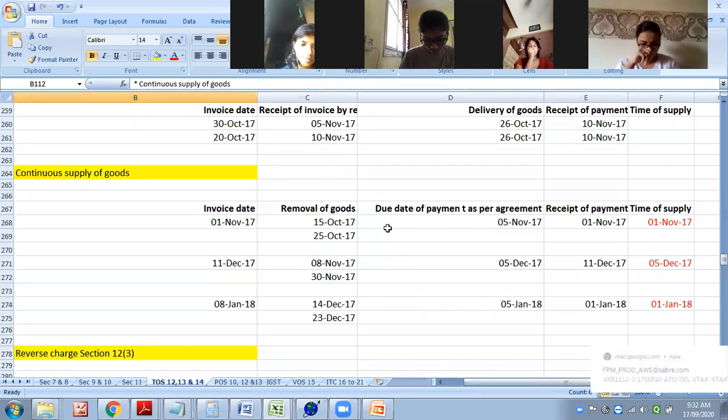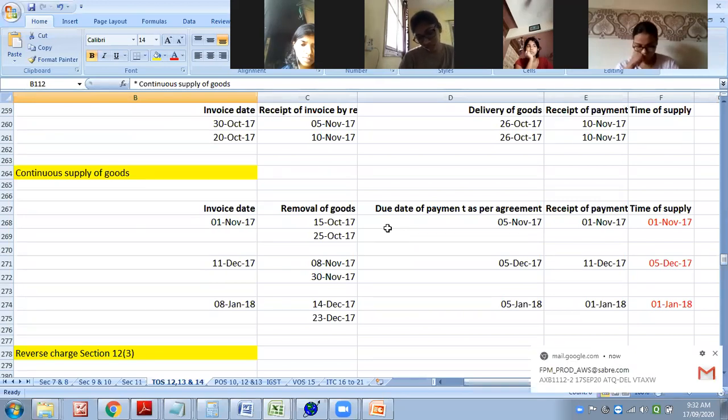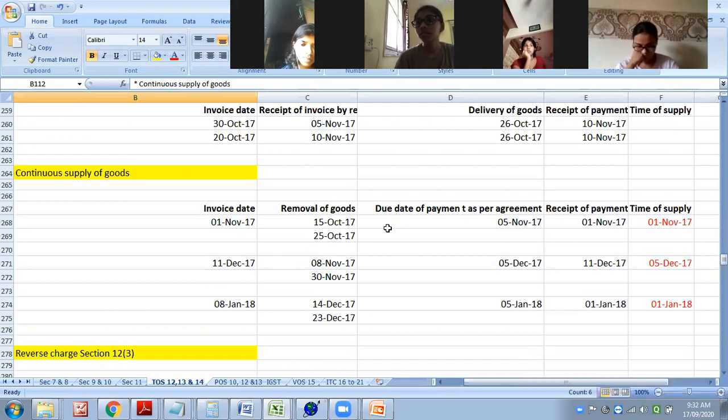So earlier you have seen those descriptive questions. Now there is a tabular question. The concept will remain same. We are going to follow the same table which we have discussed.